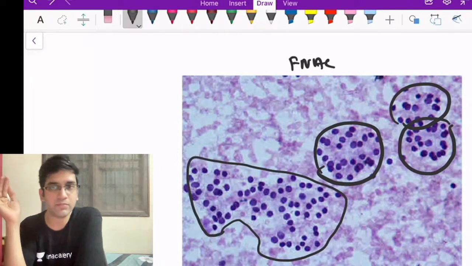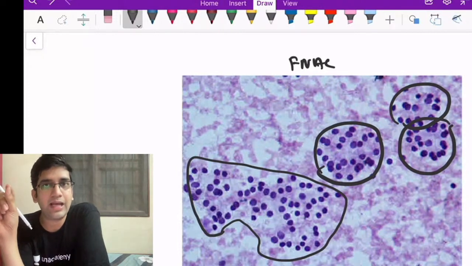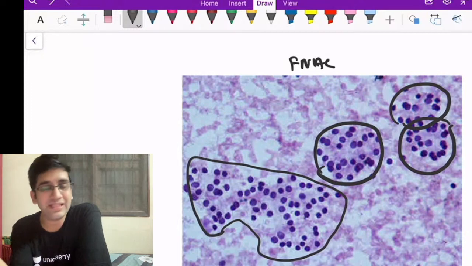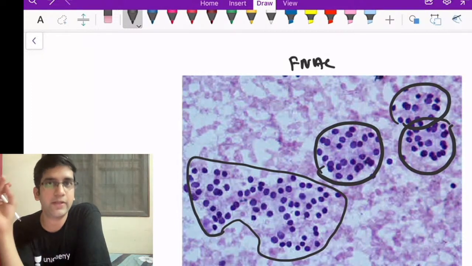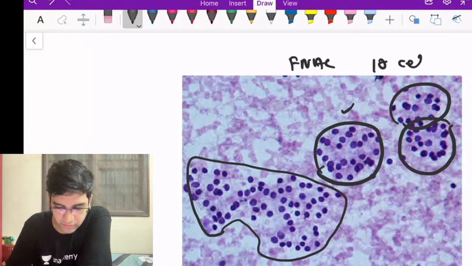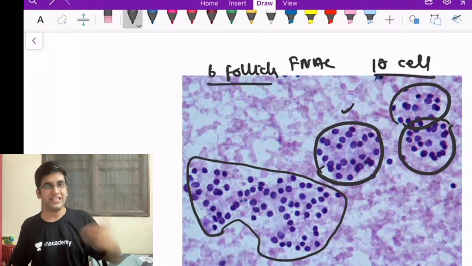When I see them, I can easily call them adequate, because I need some basic criteria to give a negative report. If I see only one follicle and I have missed a follicular carcinoma of thyroid, or a papillary carcinoma of thyroid, it might be difficult for me to justify it at a later date, right? You have 10 cells and I should have at least 6 follicles, right? That's adequacy. Okay. And how is an FNAC done, right?